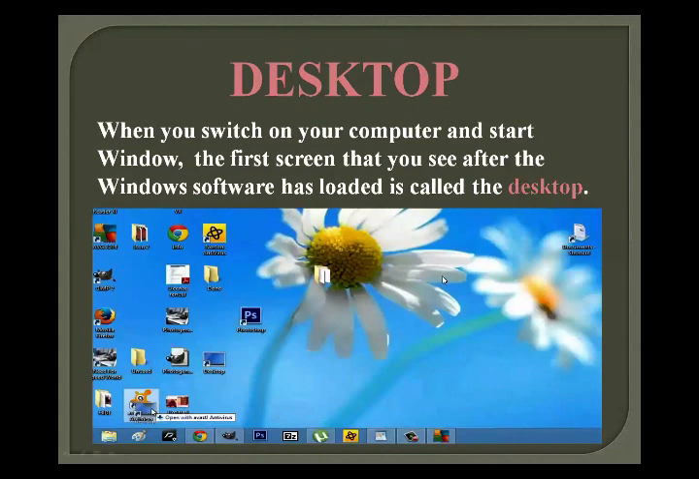Okay, what I'm saying is that when you open your computer, the first screen you see on your computer screen is called your desktop screen. Okay, students, hope you all understand what is desktop. I'm repeating again: when you switch on your computer and start Windows, the first screen that you see after the Windows software has loaded is called the desktop. Hope you all understand what is Windows and what is desktop.